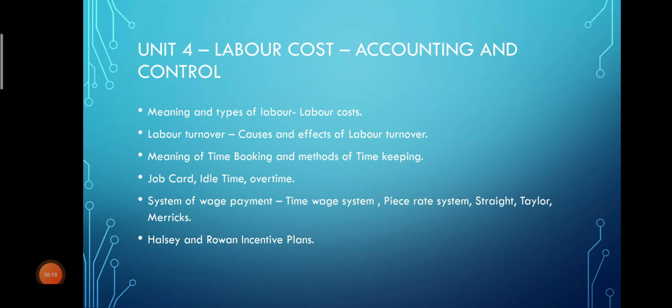These are the different methods used to calculate wages. Other methods are the Halsey plan and Rowan incentive plan, which are used when you are giving incentives to employees. Again, 5 marks and 15 marks questions will be asked. Many times they have asked a case study on labor cost.